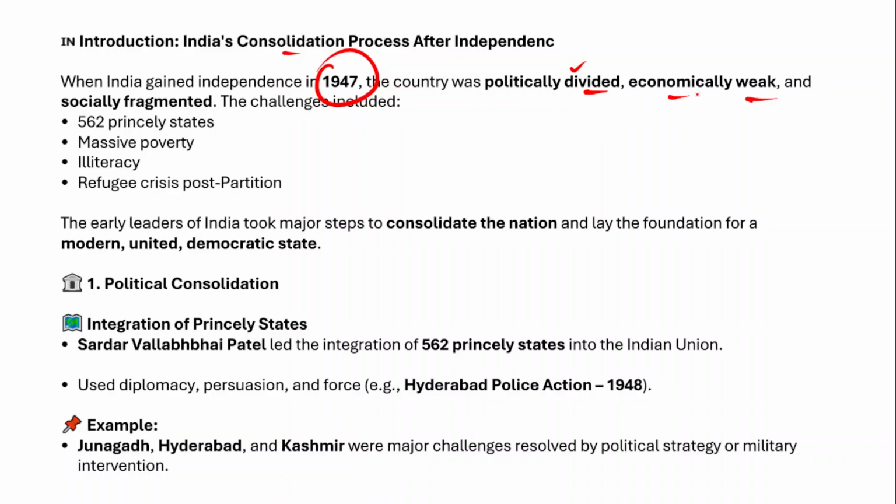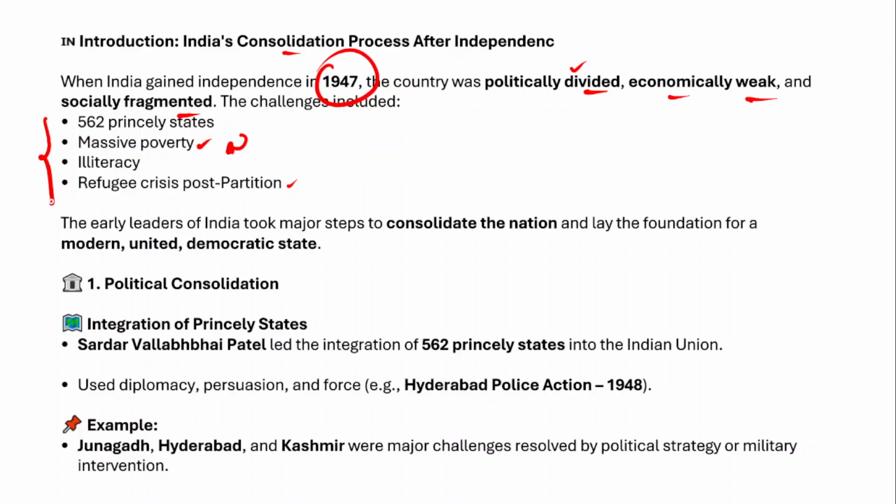So therefore we were economically weak also and socially fragmented as well, right? So the challenges, like there were 562 princely states existing. So therefore the immediate challenge would be integrating all those princely states politically, and that is very important. And there were massive levels of poverty, illiteracy and refugee crisis post partition as well. So these were the major challenges immediately after independence that India had to deal with, right?